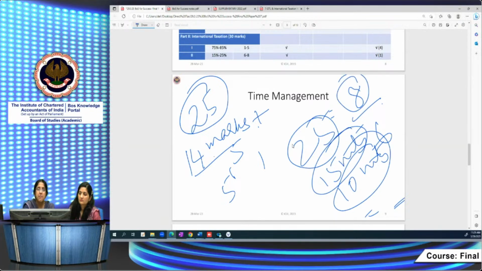And this 8 itself might be further divided into 2 parts. It is possible that this 8 can be divided into 2 parts. Accordingly, the 15 minutes you will also have to further divide into 2 parts. So you have to be very careful about your timing.